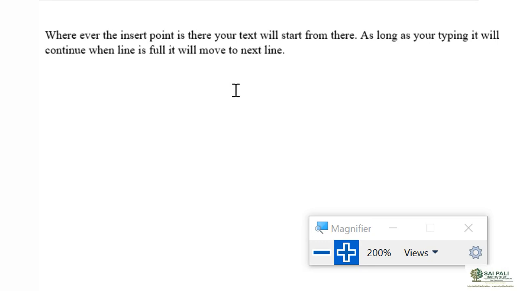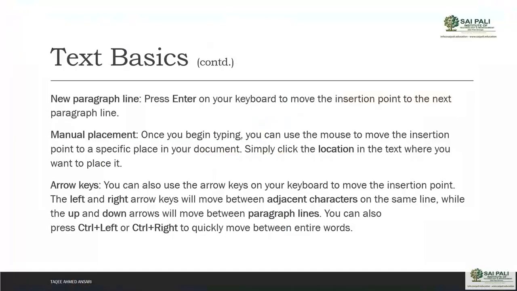If you have a document with text, you can move it. Like if I want to change something, I can use my mouse and click here, and then I can add more or change more. This is what we call manual placement.